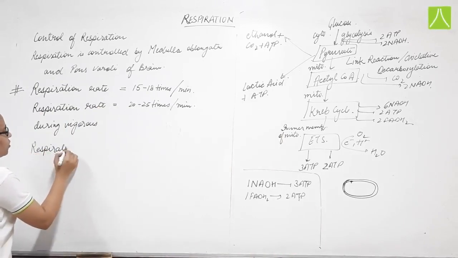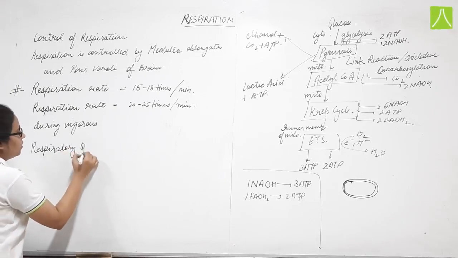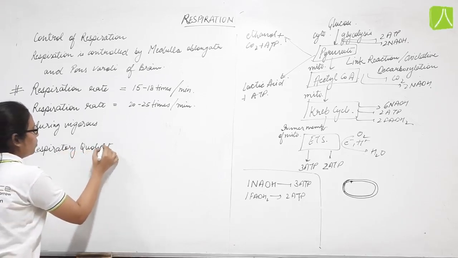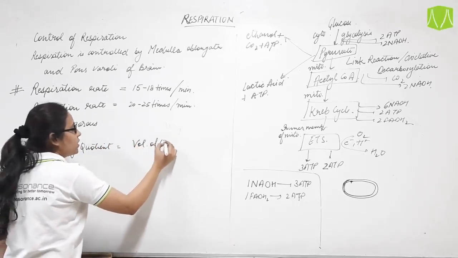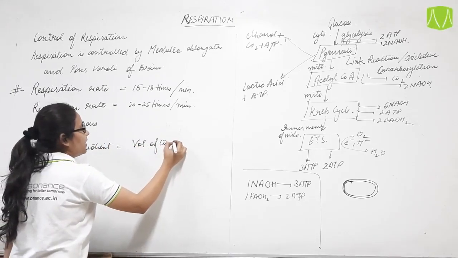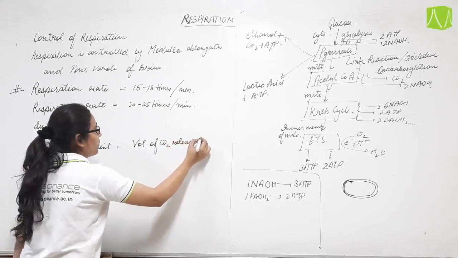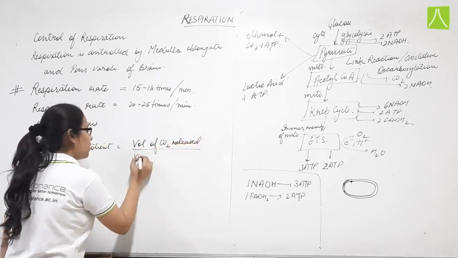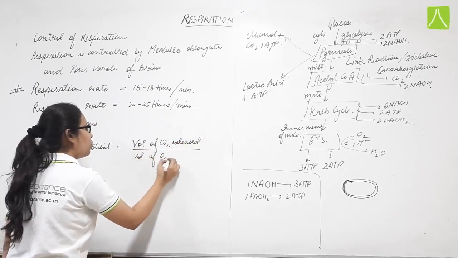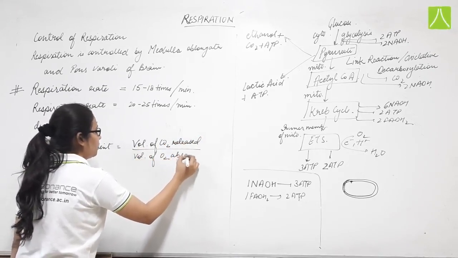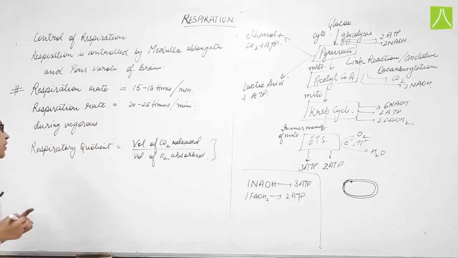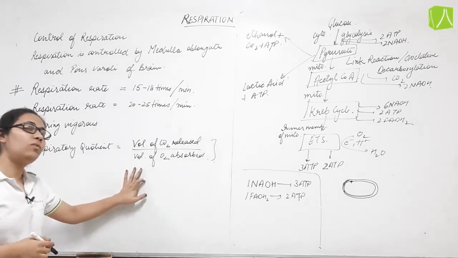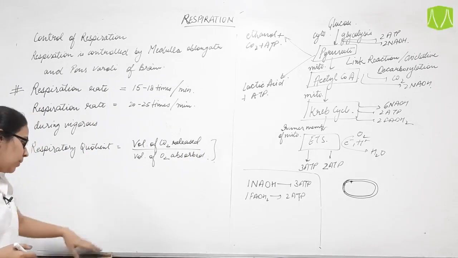Respiratory quotient is basically the ratio of the volume of CO2 released upon the volume of O2 absorbed. This we have to remember. Respiratory quotient is basically the ratio of volume of CO2 released to the volume of O2 absorbed.